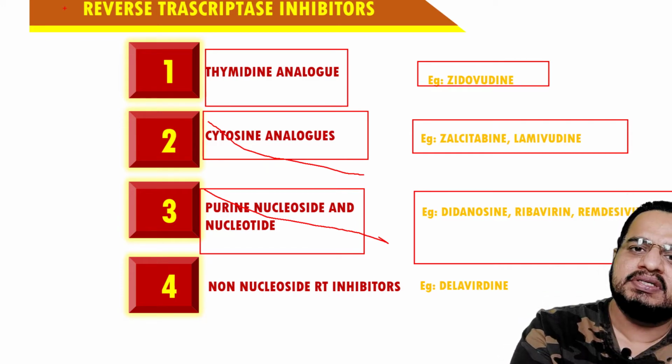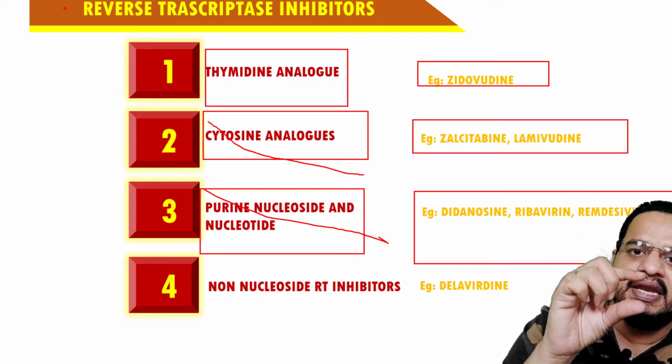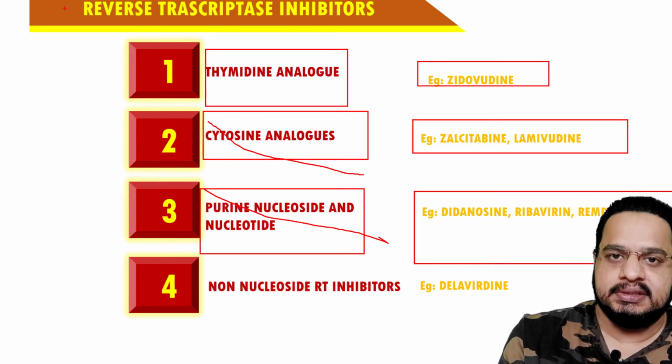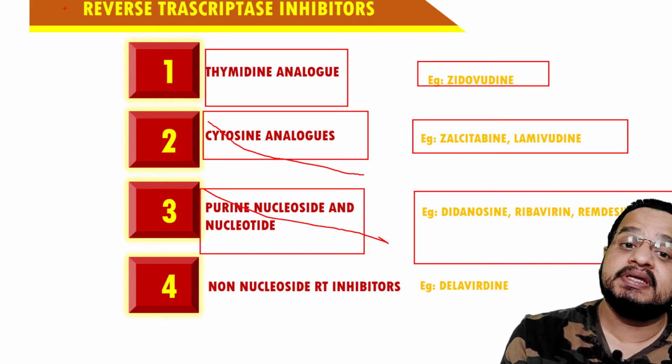Or you can have a simple mechanism, that is the single stranded DNA synthesis taking place from the RNA in the nucleic material by using the reverse transcriptase enzyme.